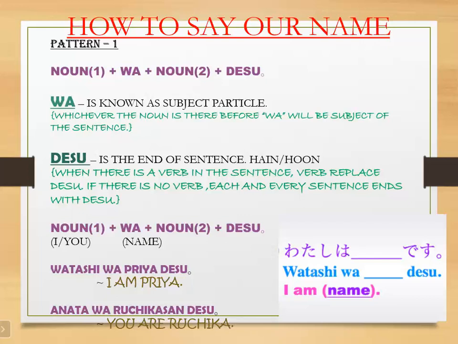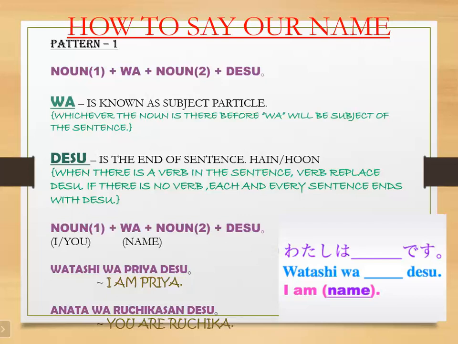So when there is a verb in the sentence, the verb replaces this, हट के वहां पे verb आ जाएगा. If there is no verb, each and every sentence ends with this. Is it clear, ma'am? Okay, so now the sentence structure is noun 1 plus va plus noun 2 plus this.